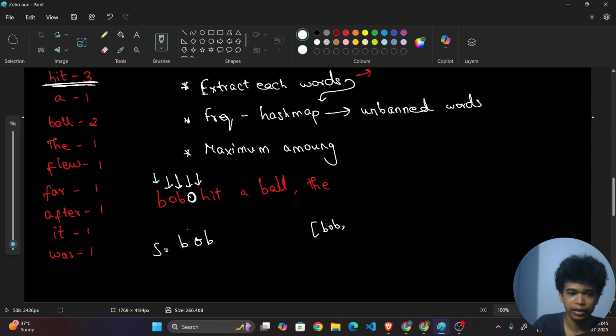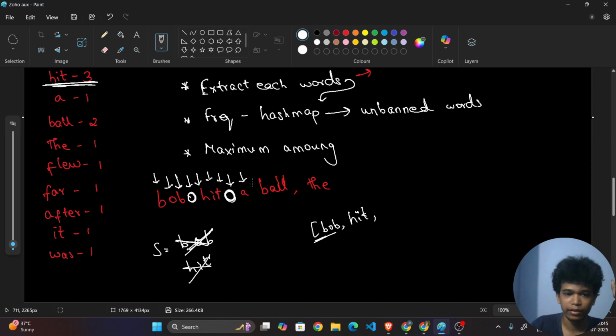Now here comes "hit," right? Once I have added the word to the array, I want to empty the string. Now this h will be added here, then here comes I, then here comes T. Fine. Now again when I go here, it will be a space. While I am encountering the space, it is not a letter, right? That's it, so I will add the word here and make this string empty again.